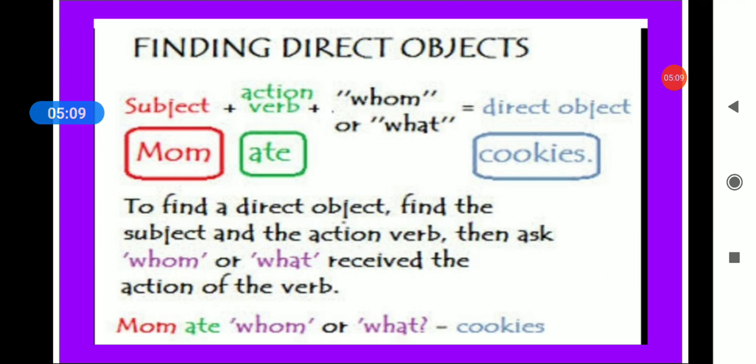Cookies. So cookies is your direct object. To find a direct object, find the subject and the action verb, then ask whom or what received the action of the verb. Mom ate what? Cookies. The answer can be what or whom, that you need to find out.